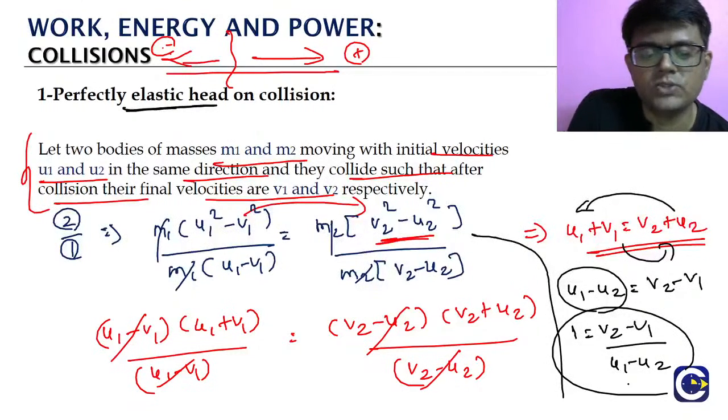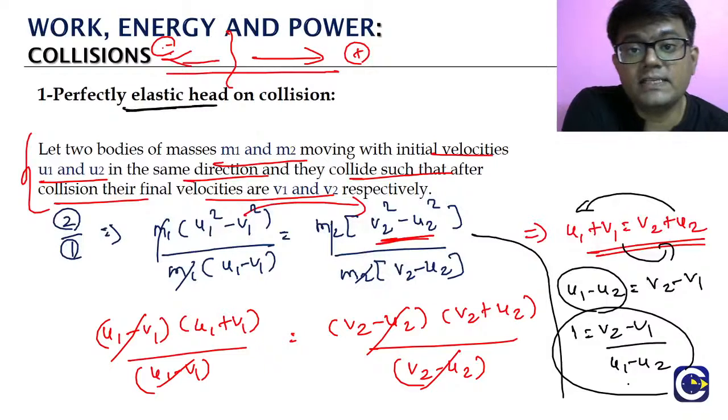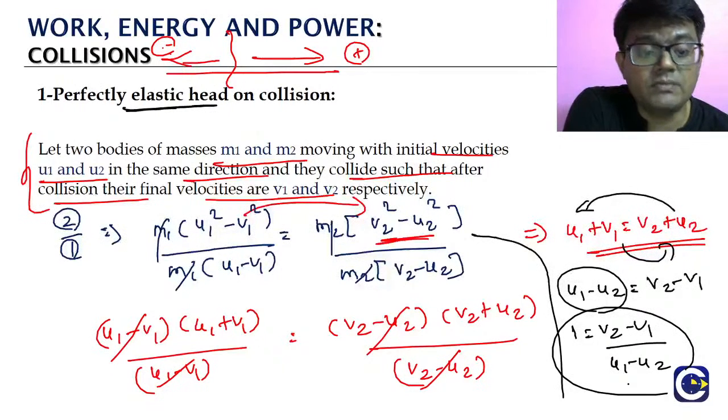What is u1 minus u2? The relative velocity of approach before the collision. What is this ratio? This is the coefficient of restitution, right? For the head-on type of collision, that is how we define the coefficient of restitution. It is (v2 minus v1) by (u1 minus u2).